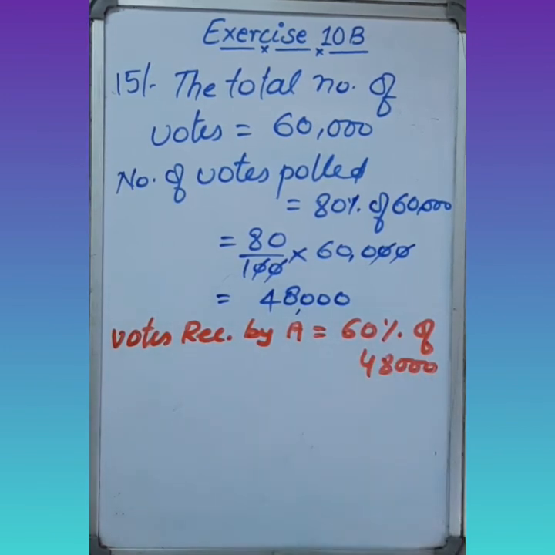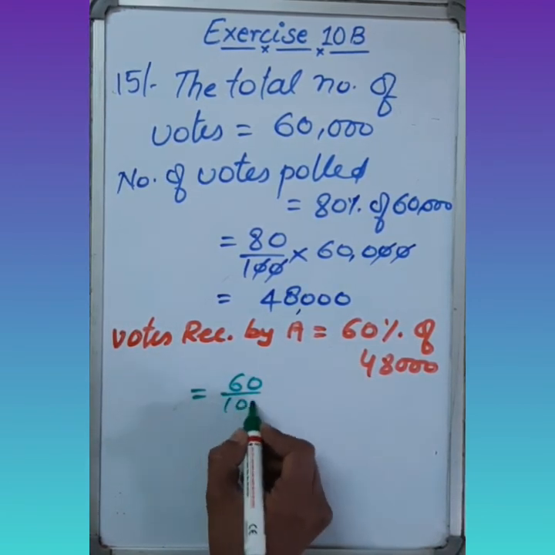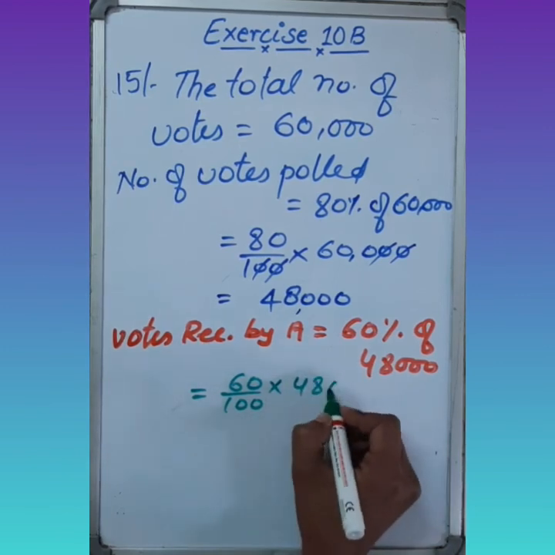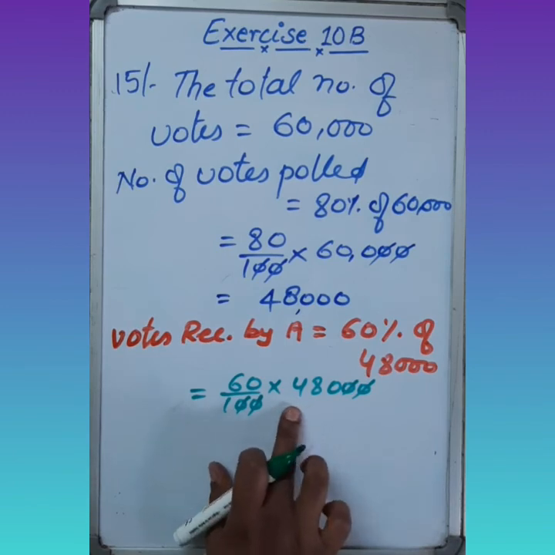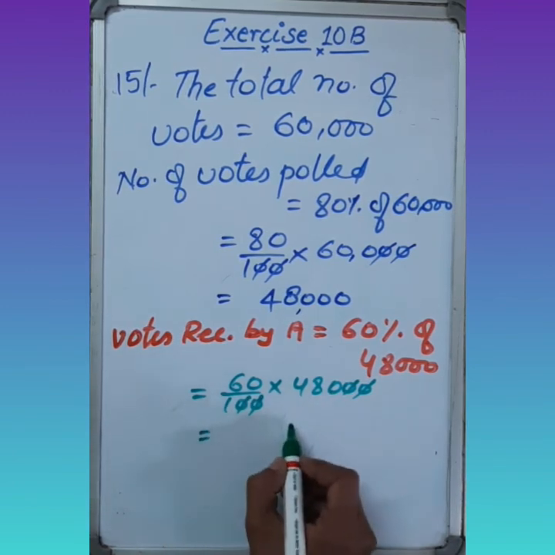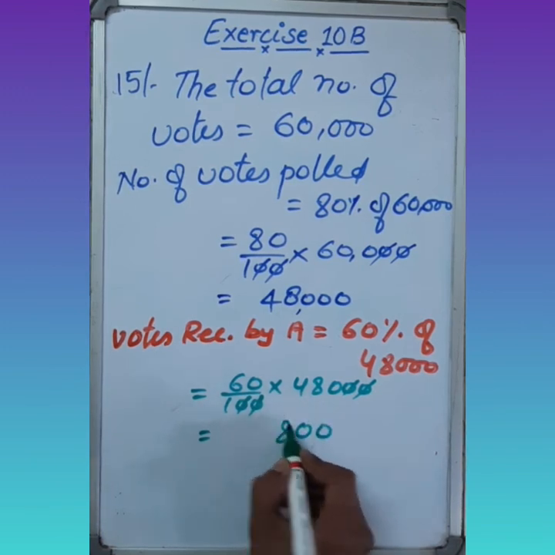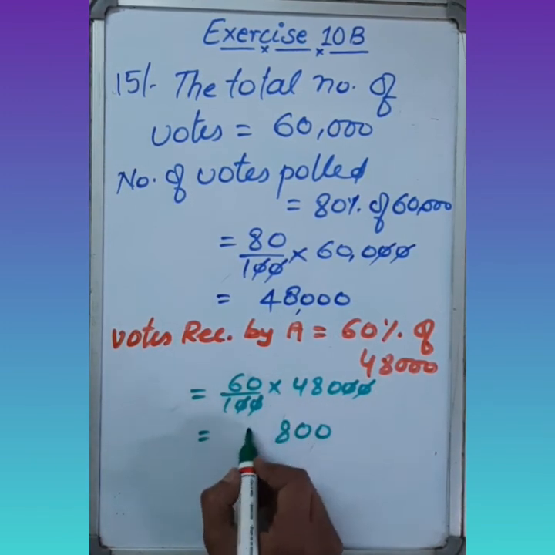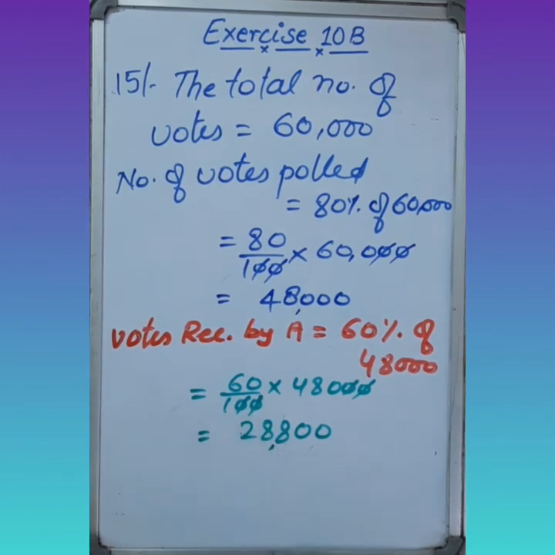We have to find the exact number of votes received by A. 60% means 60 upon 100 into 48,000. The zeros cancel out. Now we multiply: 2 zeros are there, 6 8s are 48, carry 4, 6 4s are 24 and 4 is 28. It means A received 28,800 votes, and the remaining votes were received by candidate B.